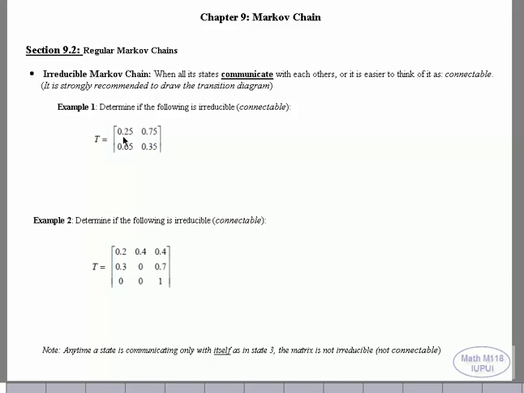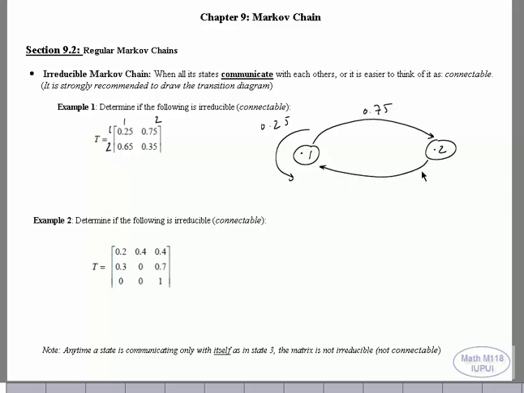So let's take this matrix right now. 1, 2, 1, 2. Are they connecting with each other? So let's start here. This is 1, this is 2. From 1 to 1 is 0.24. From 1 to 2 is 0.75. From 2 to 1 is 0.65. And from 2 to 2 is 0.35.